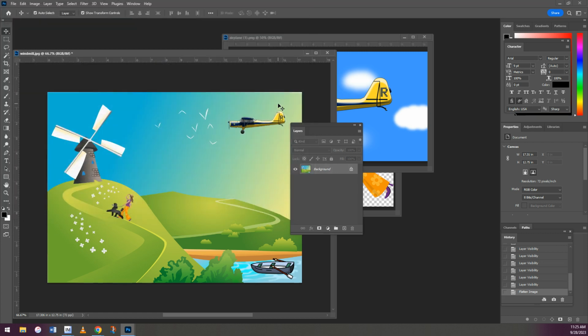But your assignment is to go to the internet and find 2 more objects to add to your picture. But when you're finished, you'll go to Layer, Flatten, and then save it as a JPEG.